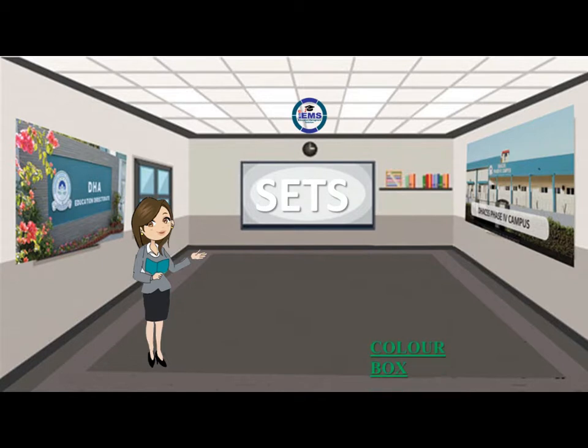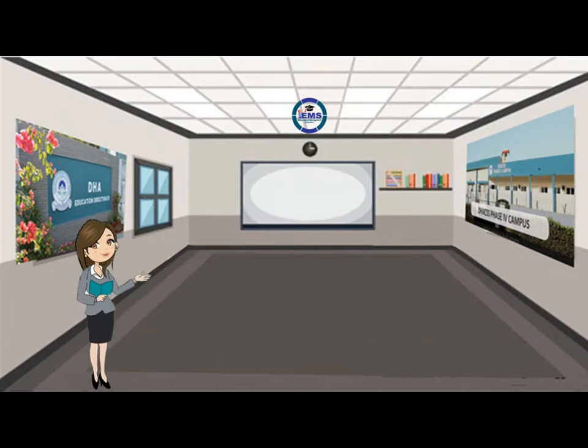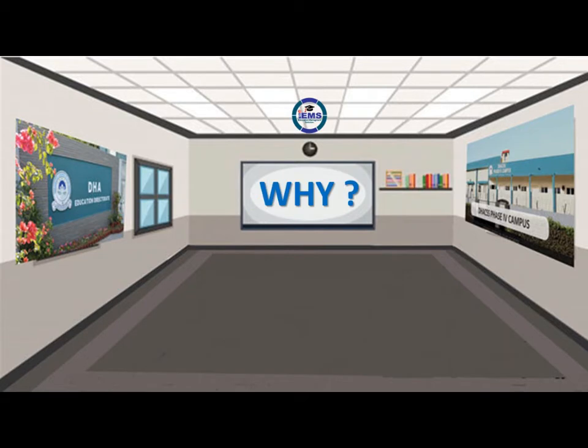Look at the stuff in your school bag. You find a color box, a geometry box, a pouch of paint brushes, and a packet of poster colors in case you have an art period today. All these are sets. Why?